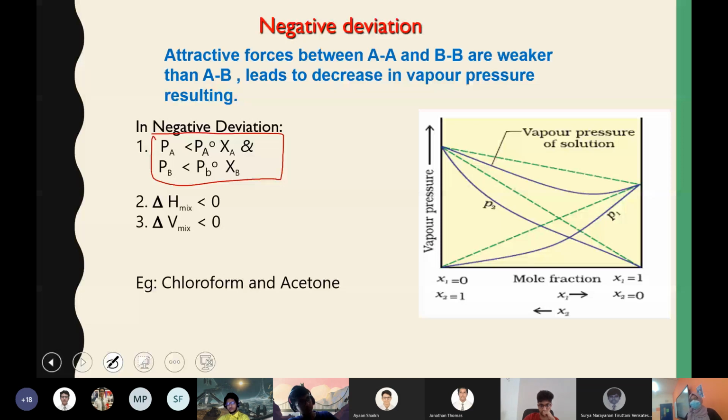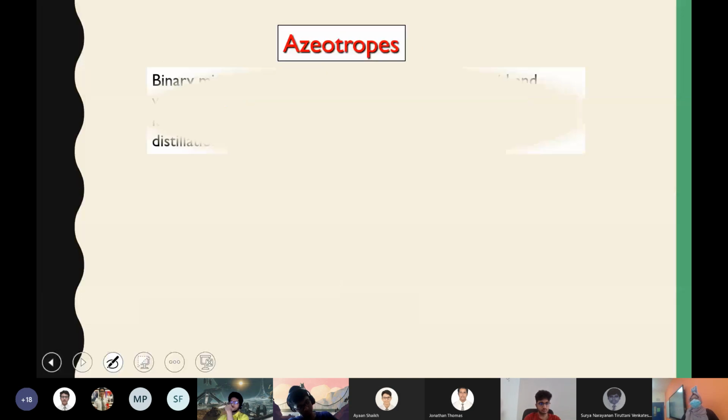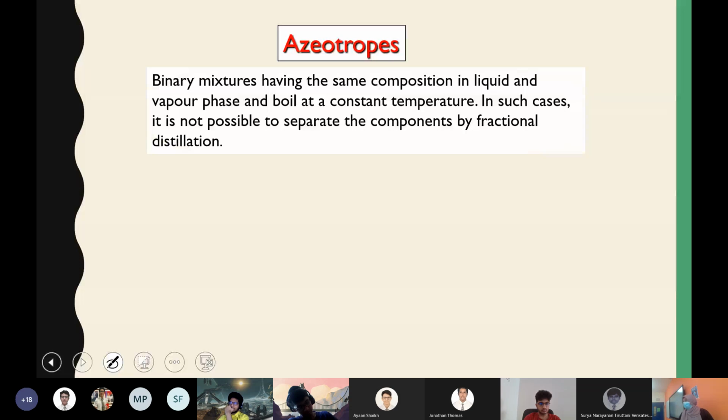Right. The last topic in the first part of this chapter is azeotropes. Azeotropes are binary mixtures, that means made up of two components. And their specialty is that their composition in the liquid and in the vapor state is the same. That is when we call it an azeotrope.